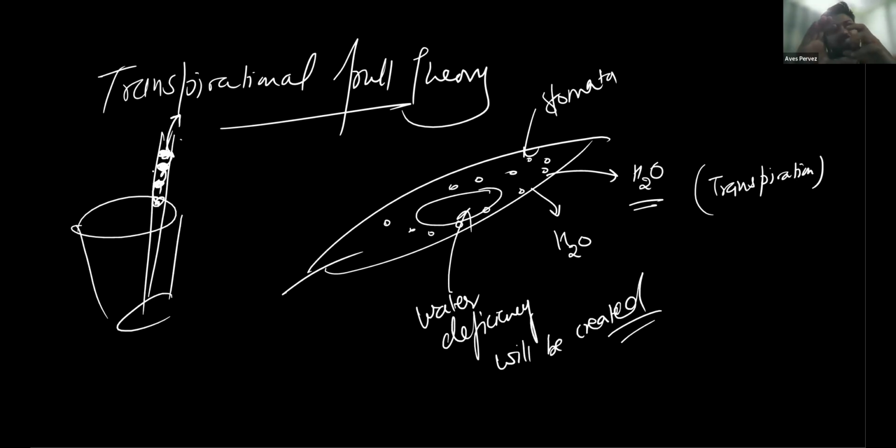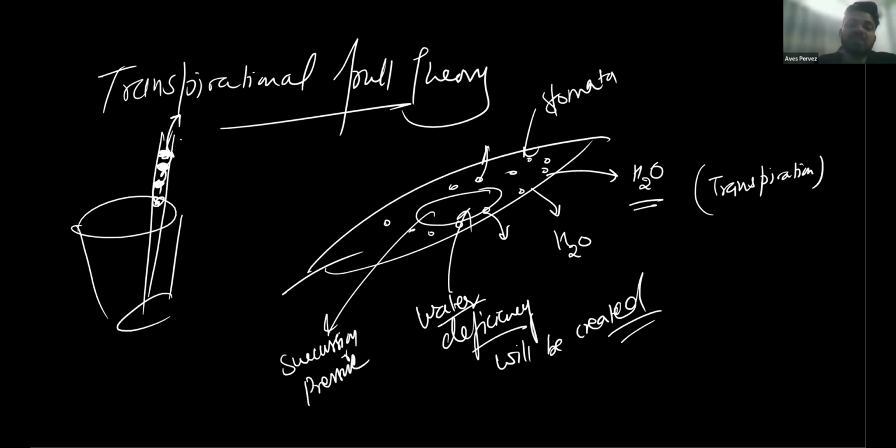The vacuum cleaner sucks the air that is in the pipe. And now if there is no air in the pipe, what is going to happen? More air will come into that region. So when a vacuum is being created, new substance will come into that place. Similarly, when water is coming out from these holes, a water deficiency is created, and this water deficiency creates a suction pressure inside the leaf.